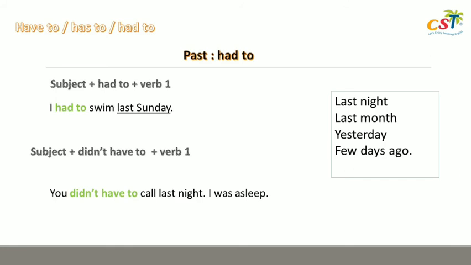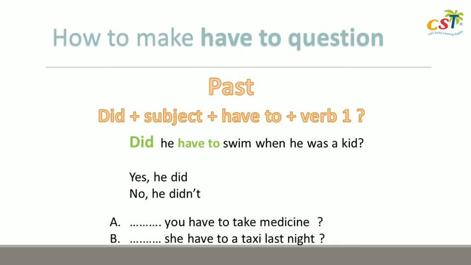Terus Miss, cara bedainnya pakai have to, has to, sama had to apa? If you have to use had to or didn't have to, usually you will get like last night, last month, yesterday, few years ago, few days ago, or when I was a kid, when you were sick. There will be another simple past that you can use as a clue atau petunjuk. Nah, Miss Dwi here made the explanation, the material, because it will come up on your grammar book.